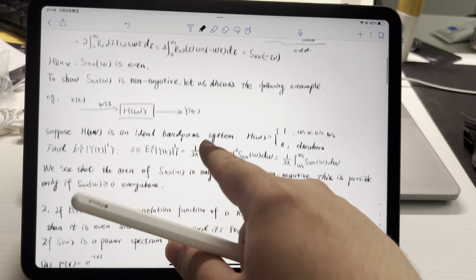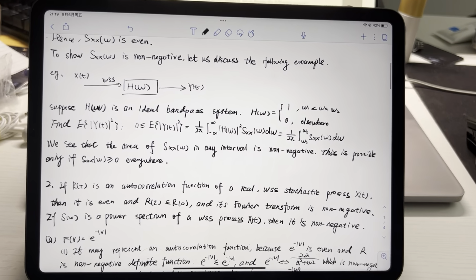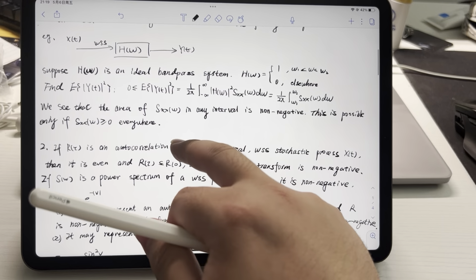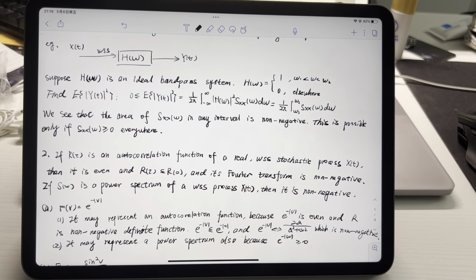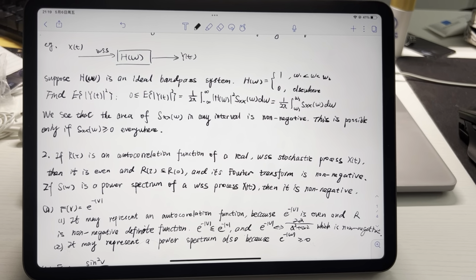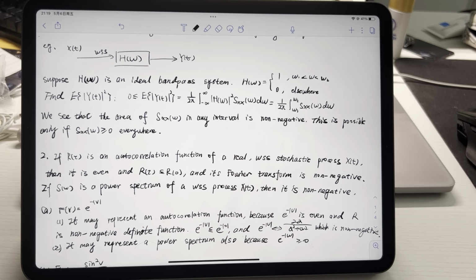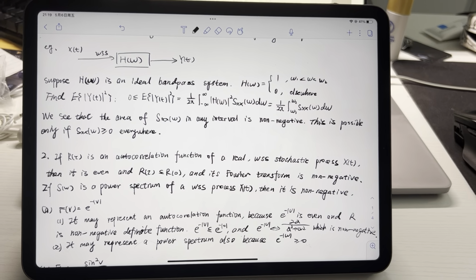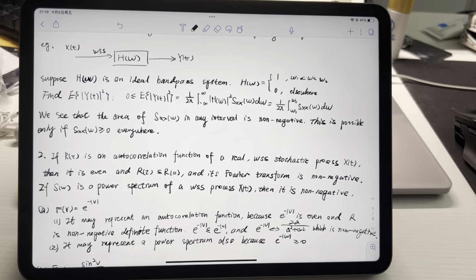Let's use an example to show that it's non-negative. Suppose H(omega) is an ideal band-pass system, where H(omega) equals 1 when omega is larger than omega 1 and less than omega 2, and 0 otherwise.